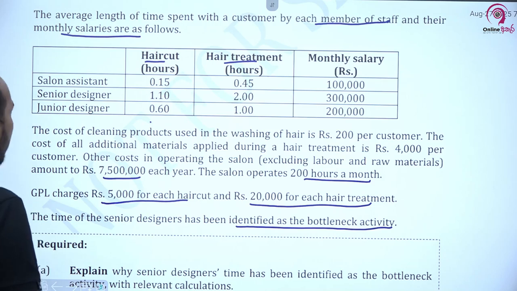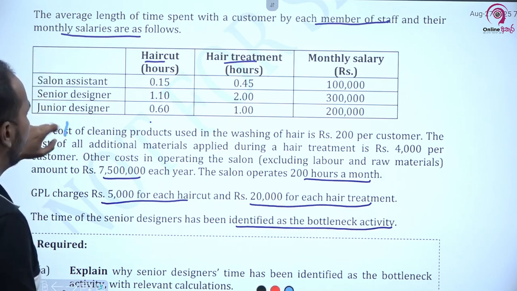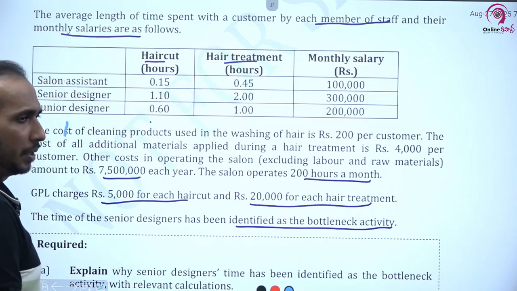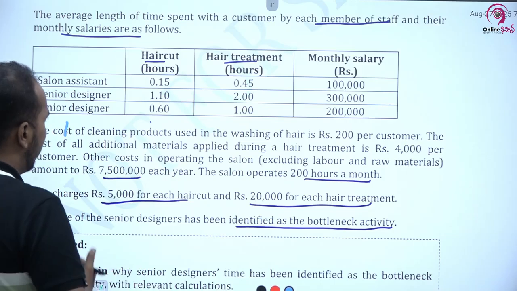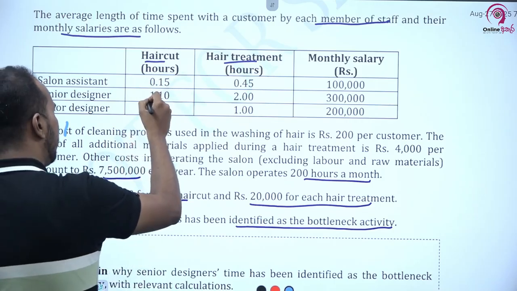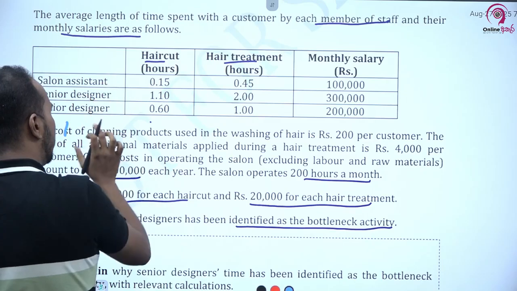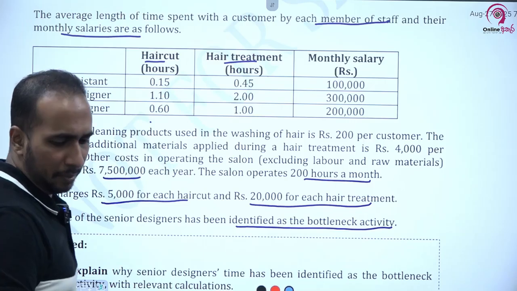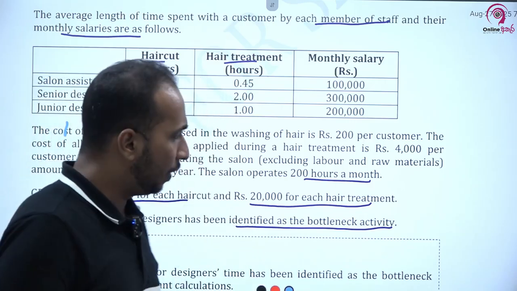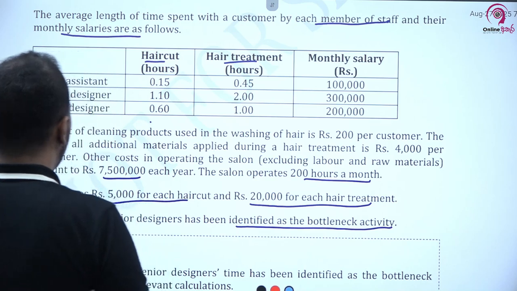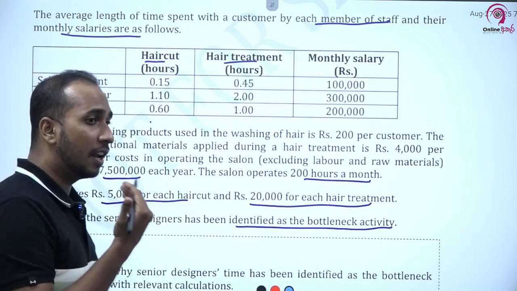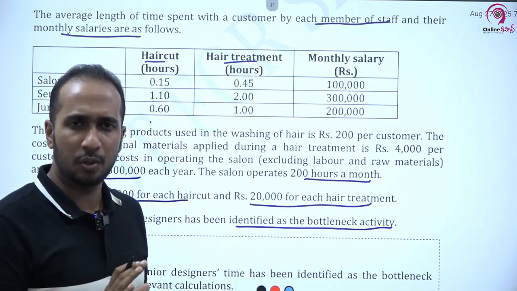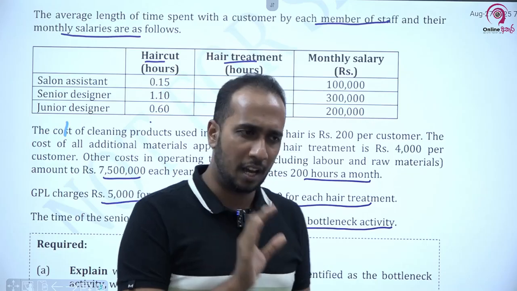Per each client, see, the average length of time spent with the customer by each member. That is, the average time a member takes to serve one customer has been given to us: how much a salon assistant takes for a haircut, and how much for a hair treatment. Based on this, we can see how many clients a salon assistant can cater to during the given month. That's the point you need to understand very carefully, right?